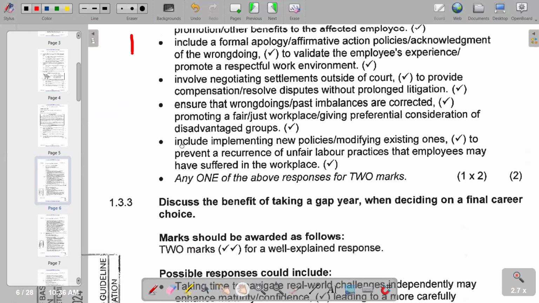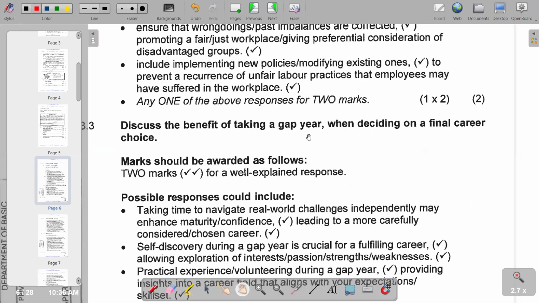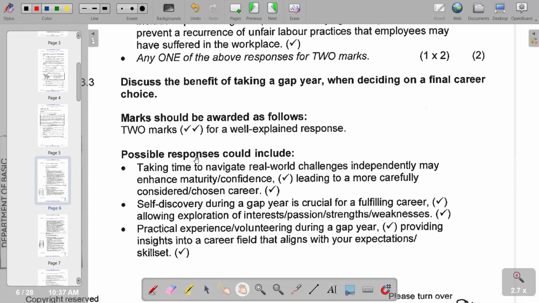We're going to 1.3.3. Now you see that 1.3.3 means discuss the benefit of taking a gap year when deciding on a final career choice. So these are possible responses that you can include, which includes taking time to navigate real world challenges independently, may enhance maturity or confidence, and leading to a more carefully considered or chosen career. We can talk about also self-discovery during a gap year is crucial for a fulfilling career. We can talk about practical experience or volunteering during a gap year.